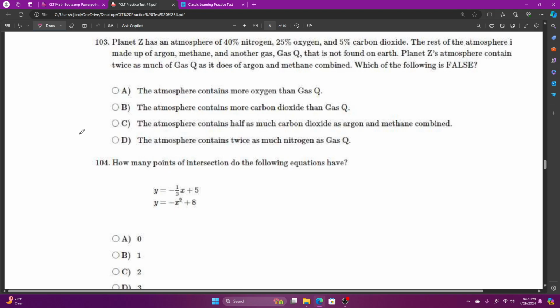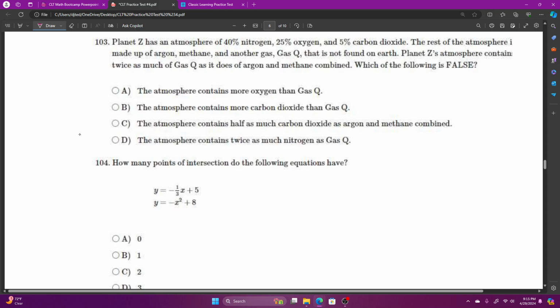Planet Z has an atmosphere of 40% nitrogen, 25% oxygen, and 5% carbon dioxide. The rest of the atmosphere is made up of argon, methane, and another gas Q that is not found on Earth. Planet Z's atmosphere contains twice as much of gas Q as it does of argon and methane combined. Which of the following is false?